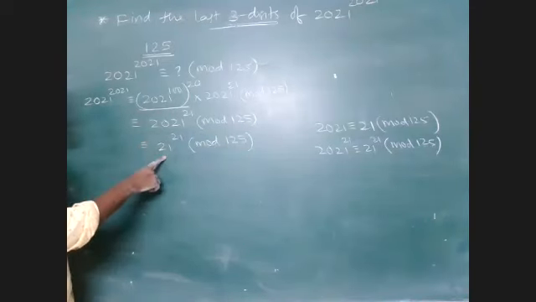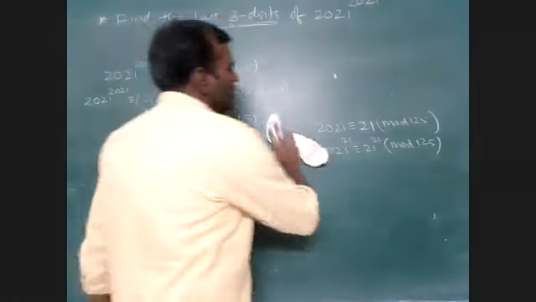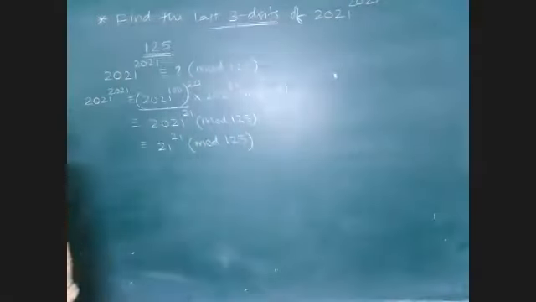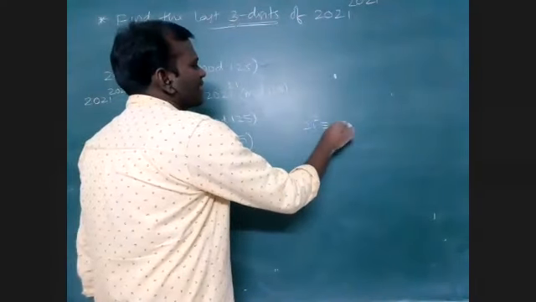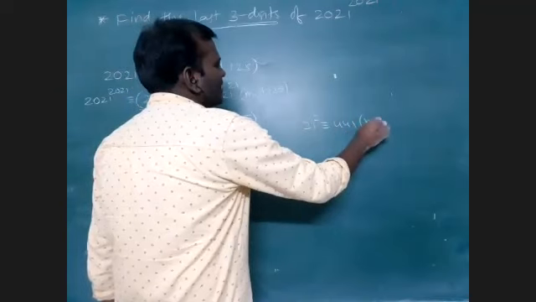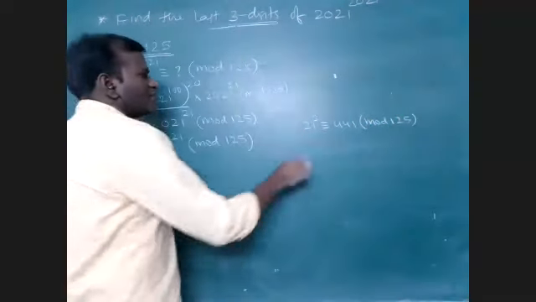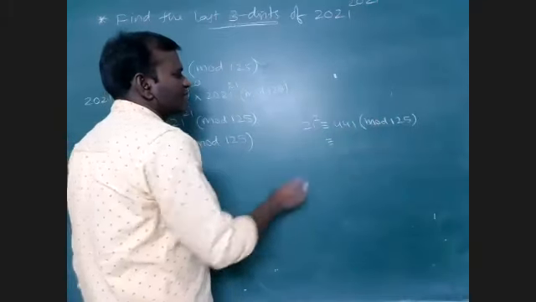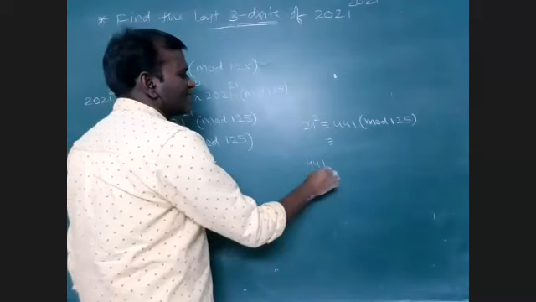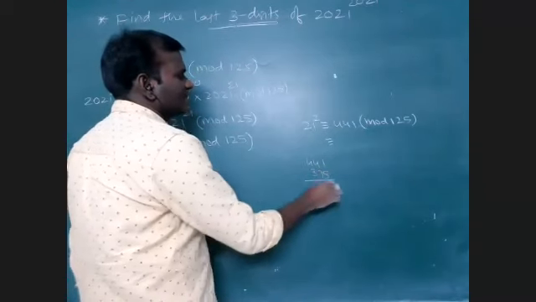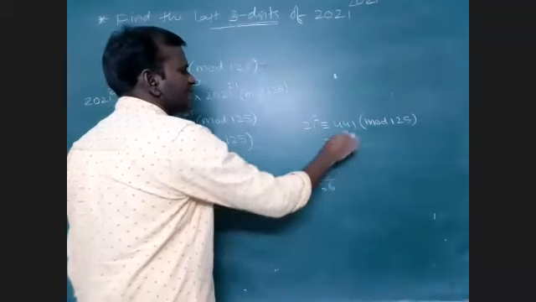Again, 21 power 21 is there. How am I simplifying here? Take 21 square. What is the value of 21 square? 21 square is 441. When 441 is divided by 125, what is the remainder? 125 times 3 is 375. If I subtract, 441 minus 375, 66 is the remainder here.